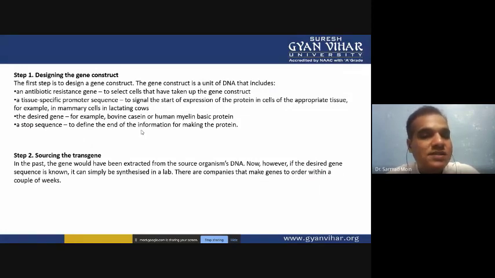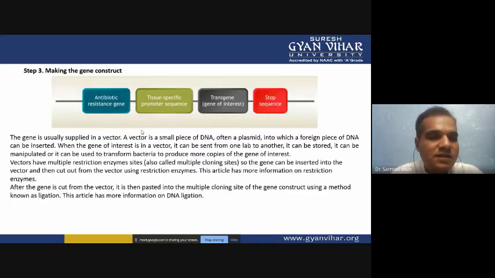Various types of genes we have, like antibiotic resistance genes, which are screenable genes. We can insert them into the vector so that the successfully transformed or integrated gene we can select. And if the gene is not successfully integrated, we will reject those cells which don't have this type of integration. So as a screenable or selectable marker, we can use antibiotic resistance genes. A tissue specific promoter sequence we are also adding here in the photograph.